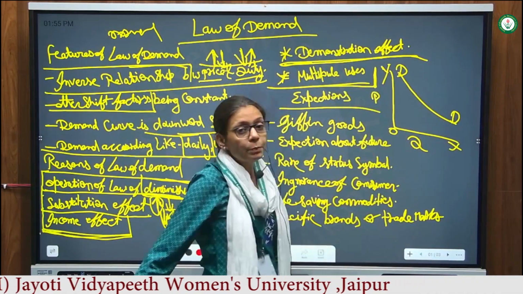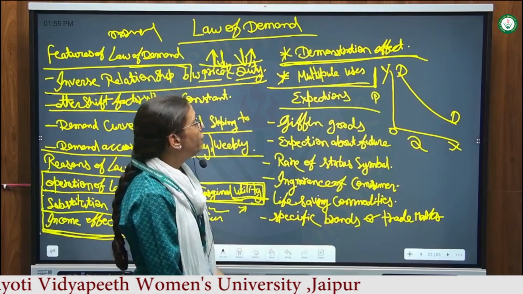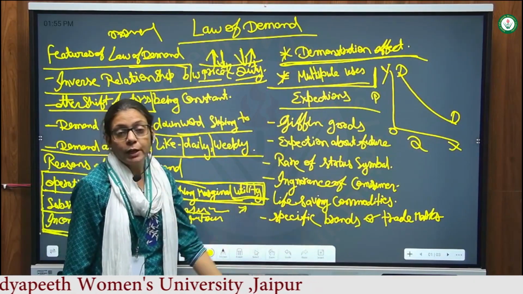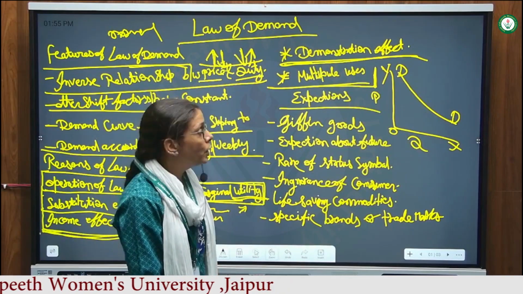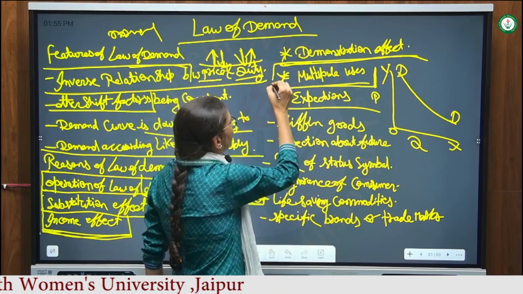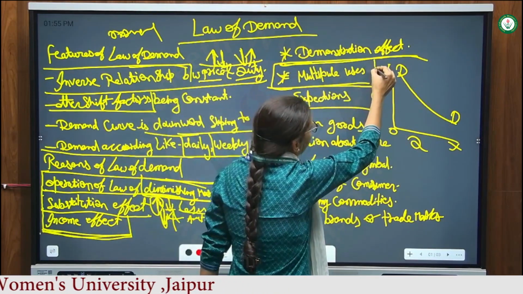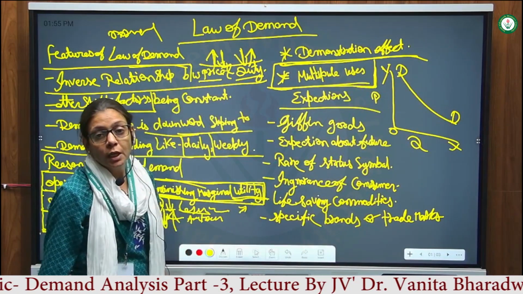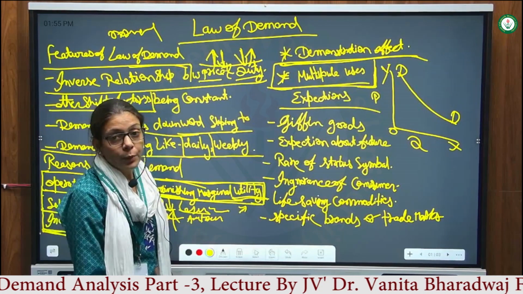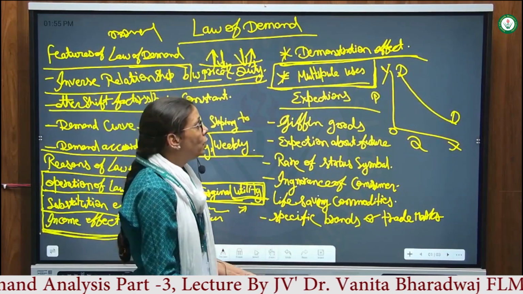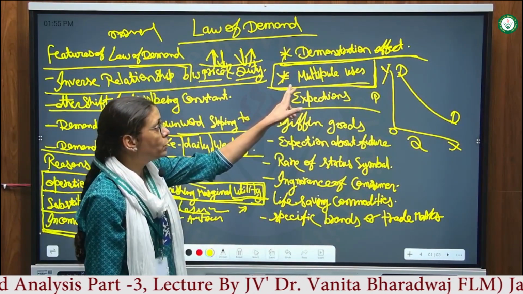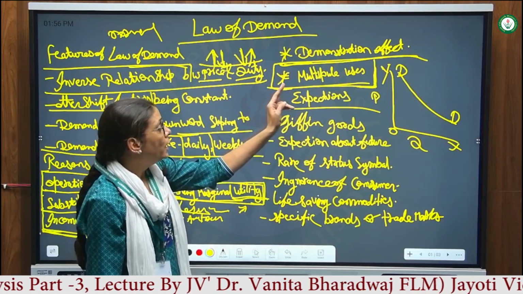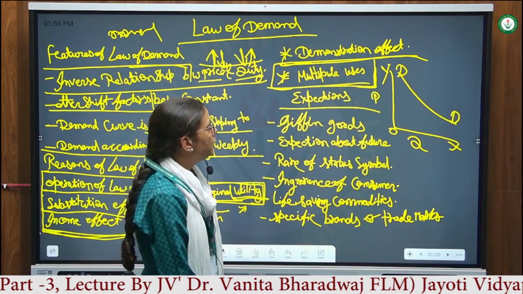For example, when the price of petrol goes up, we use the car only for important destinations. And when the price of petrol goes down, we use it everywhere. When we go shopping, when we go to the park, when we go to the mall, everywhere we use the car. This is the multiple uses. This is the inverse relationship. When the price of petrol goes up, we use the car less. When the price of petrol goes down, we use the car more.